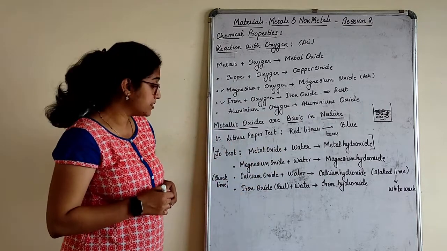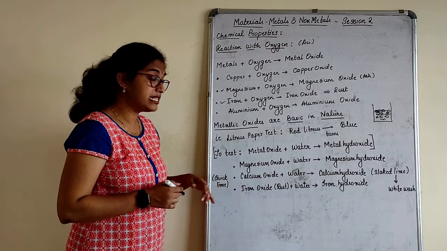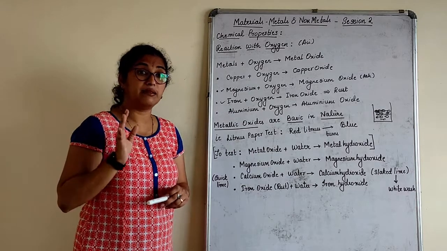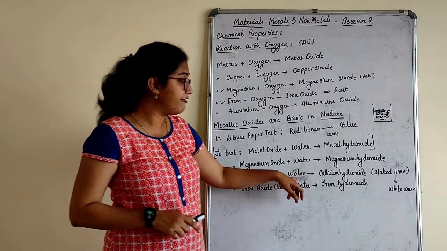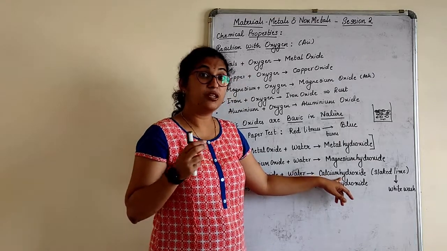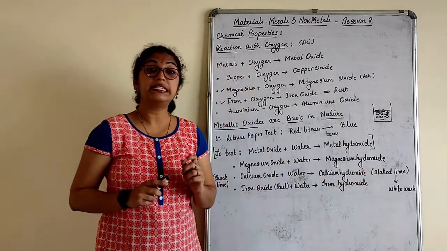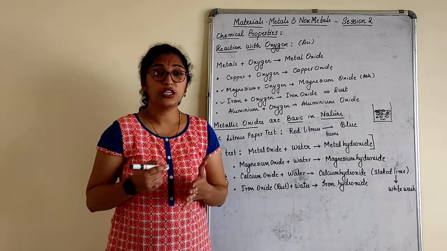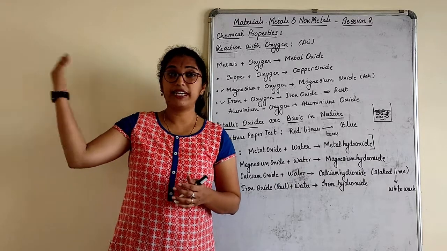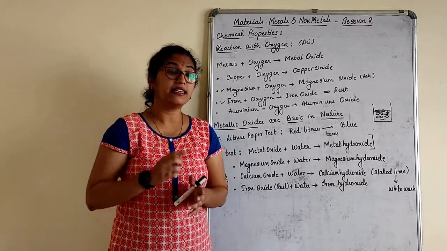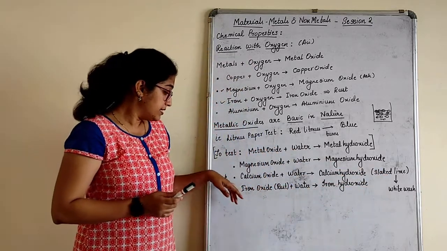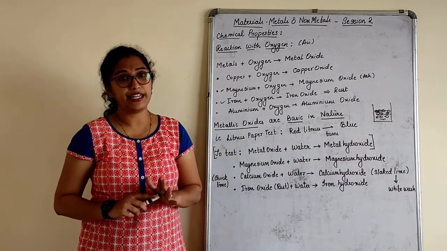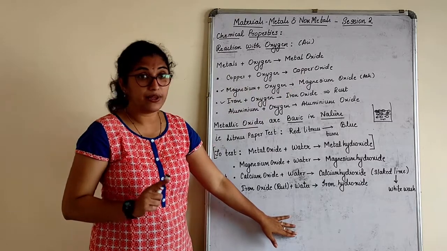Let us know some common names here, children. Calcium oxide is also called quicklime. Don't get confused with lime, okay? That lemon is different, lime is different. This calcium oxide, when mixed in water, gives calcium hydroxide, which is called slaked lime. We all know what slaked lime actually is, which is nothing but whitewash. Sometimes we give a whitewash to the walls, compound. Yes, that is nothing but slaked lime. This quicklime when mixed with water gives us slaked lime, which is nothing but whitewash. I think the whole concept is very clear.